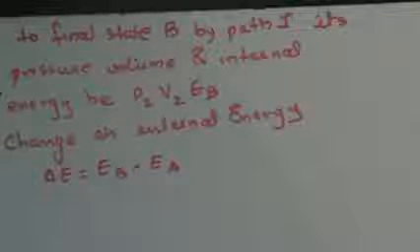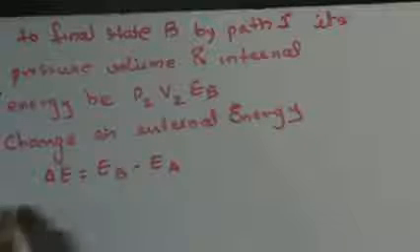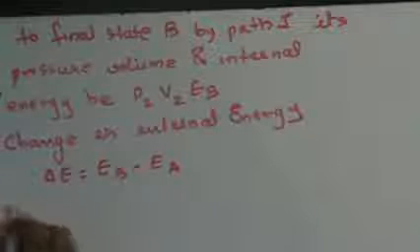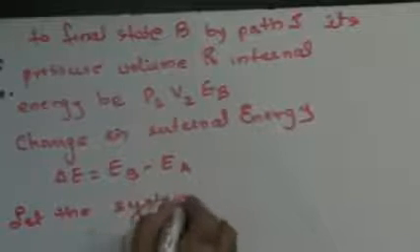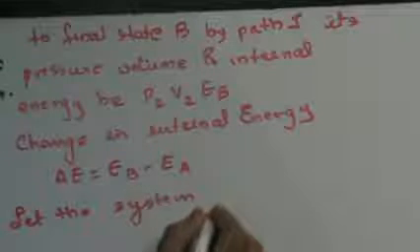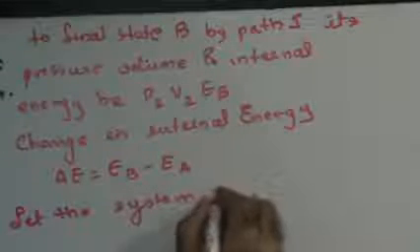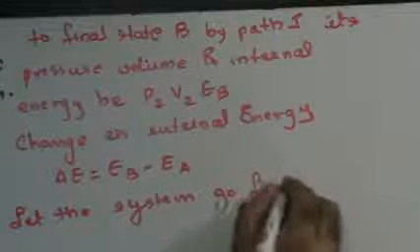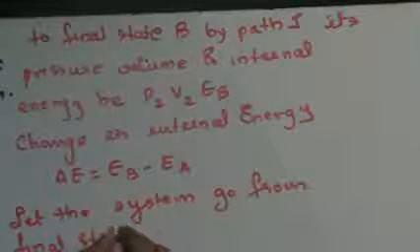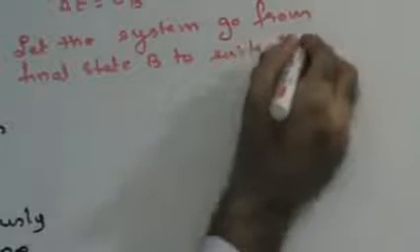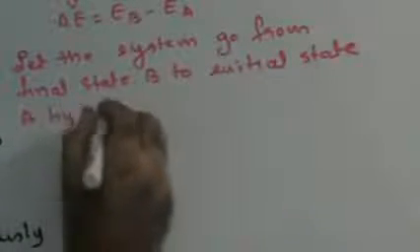Now let us assume that the system goes from final state B to initial state A by path 2.